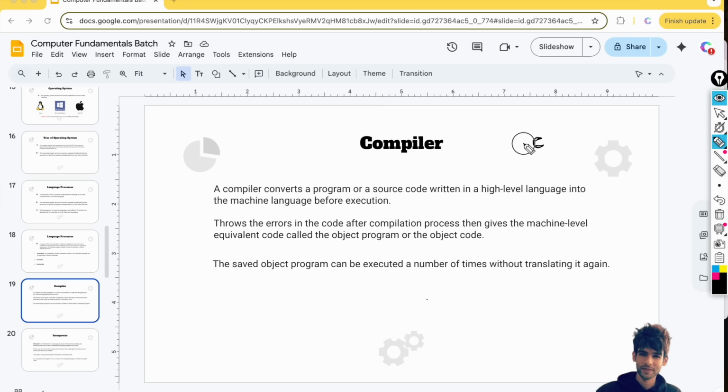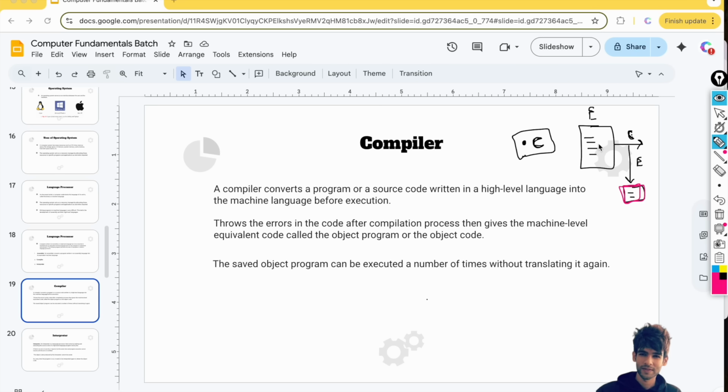C programs are denoted by the .c extension. You have written one program in C. Now when you compile this code, because this is written in the English language, the translator, which is the compiler, will take that program and check it for errors. If there are any errors, it will show that the program cannot be executed further, so make sure to correct it before you execute it again.